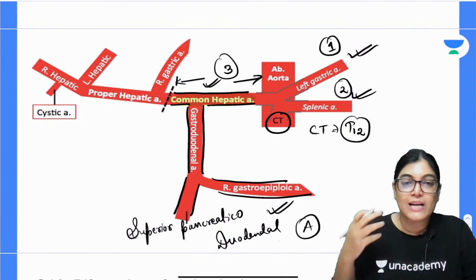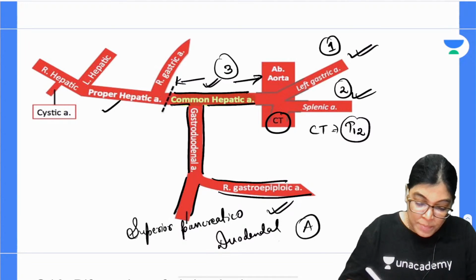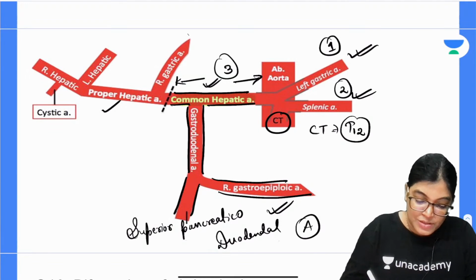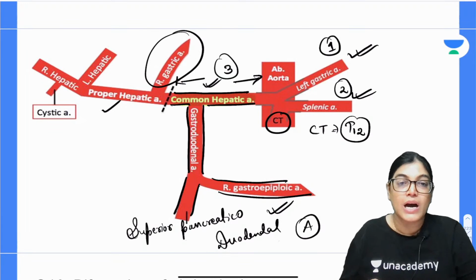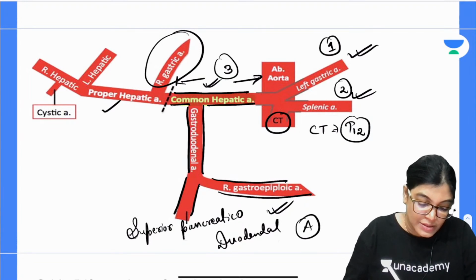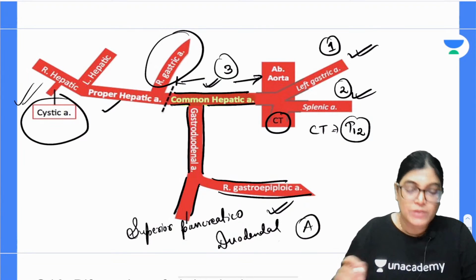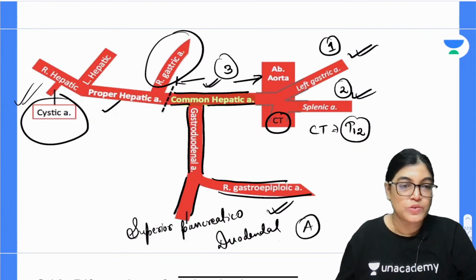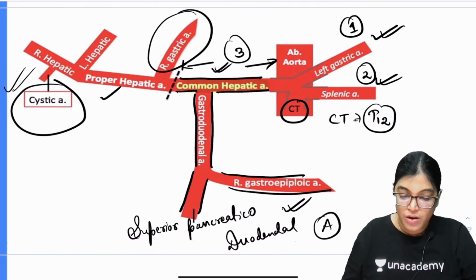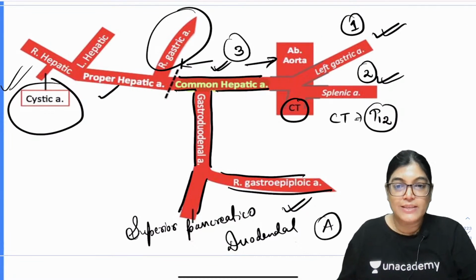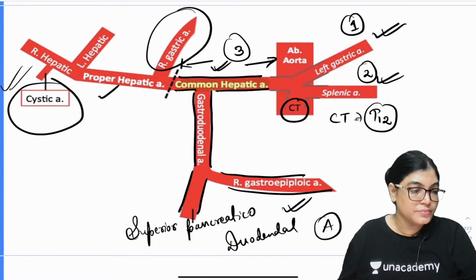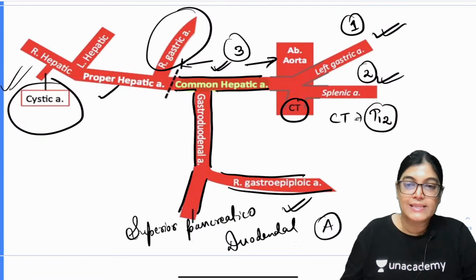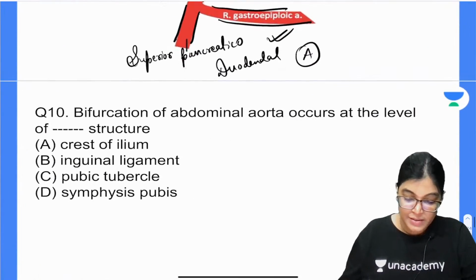Thereafter, common hepatic artery will divide into proper hepatic artery, right and the left arteries, which will again give the branches as right gastric artery, and the right hepatic artery will give another important branch, that is cystic artery. So this schematic diagram is very helpful for you to understand all important branches of the celiac trunk. Done. Let's move on to the next, that is question number 10th.